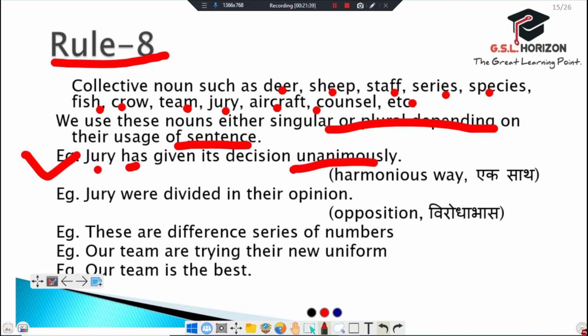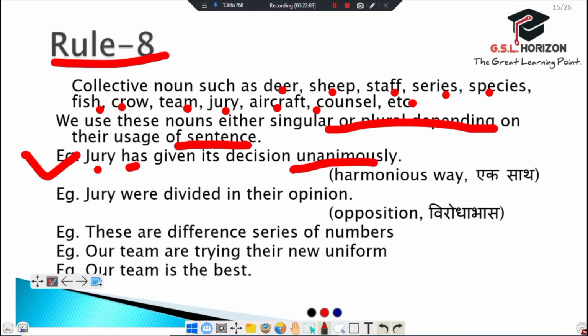If we feel that the jury were divided or in opposition, then we use a plural verb, like jury were divided in their opinion. Here were is a plural verb.